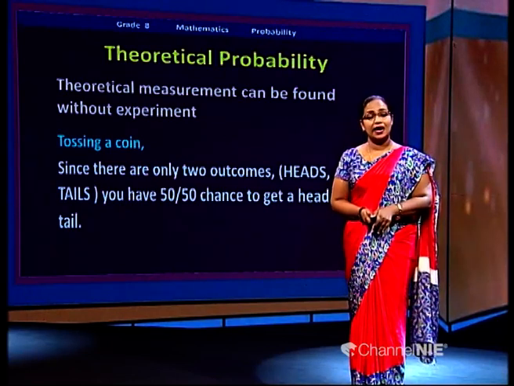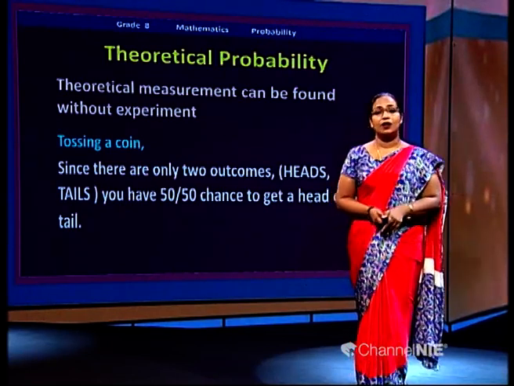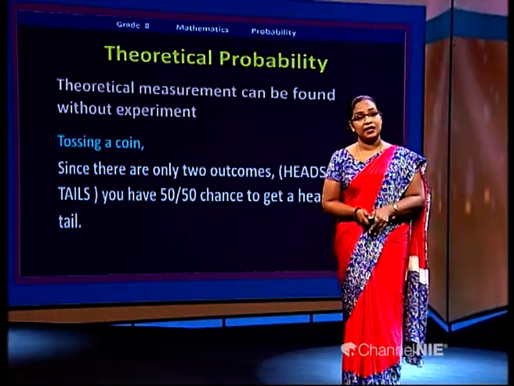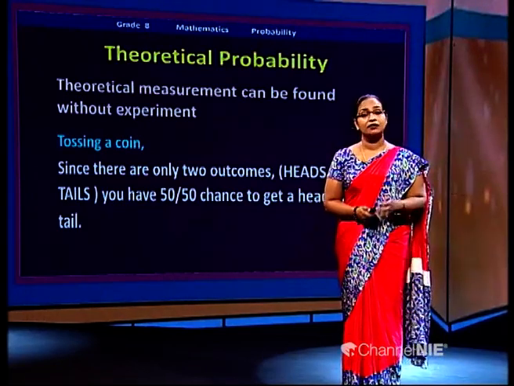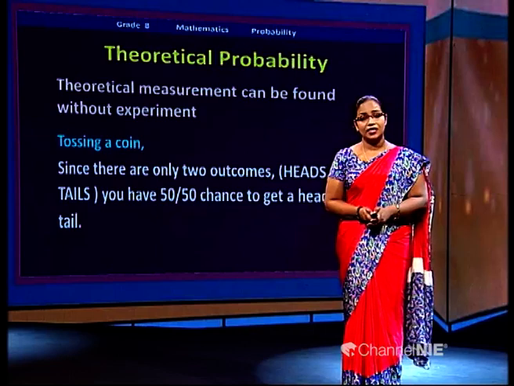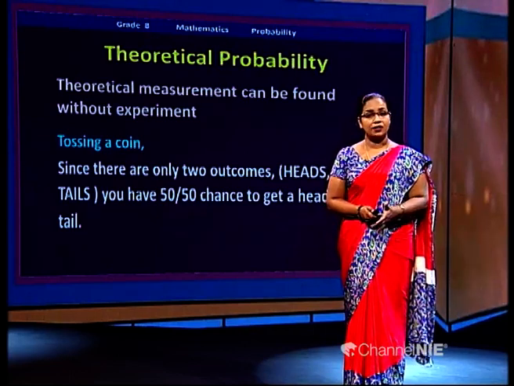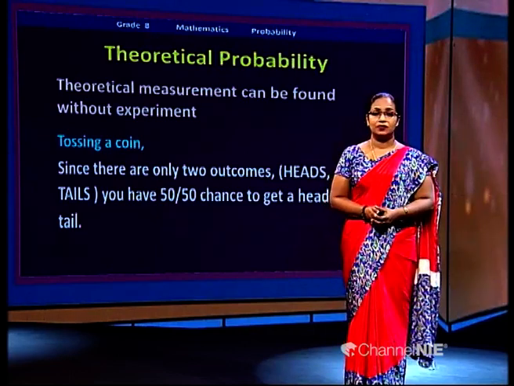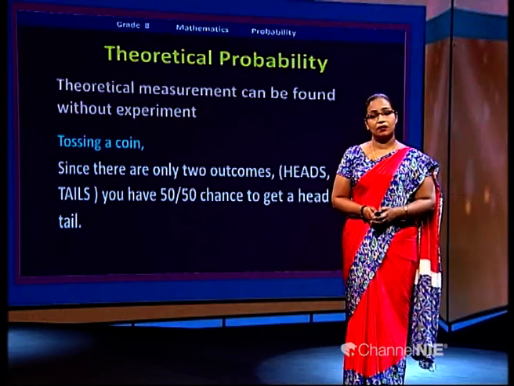So we decide the possibility of getting head or tail according to things we know. When you toss a coin, you have two outcomes: either you get head or tail. We didn't do the experiment. We get the final conclusion according to things we know. That is the theoretical probability.